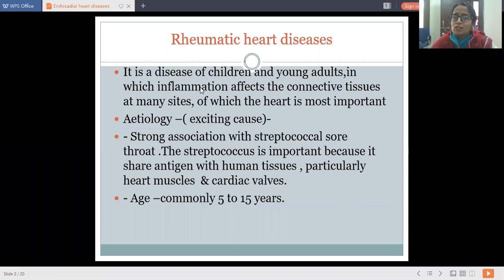It is a disease of children and young adults in which inflammation affects the connective tissues at many sites, of which the heart is the most important organ. Okay, so this disease will affect various other connective tissues like joints, muscles. And in all this, the effect on the heart is very important.